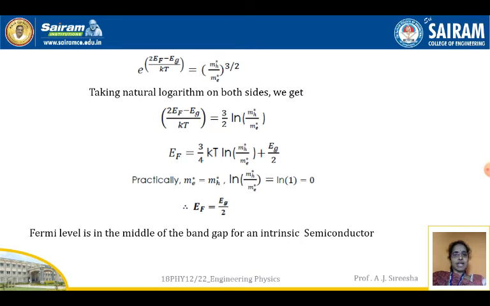Practically, Me star is equal to Mh star. Therefore, ln Mh by Me goes to ln 1, which is nothing but 0. Therefore, the first term in this equation goes to 0. Therefore, Ef is equal to Eg by 2. So, the Fermi level is in the middle of the energy gap in an intrinsic semiconductor because Ef is equal to Eg by 2. This expression says that Fermi level is in the middle of the energy gap for an intrinsic semiconductor.